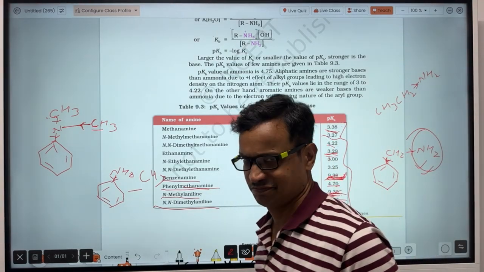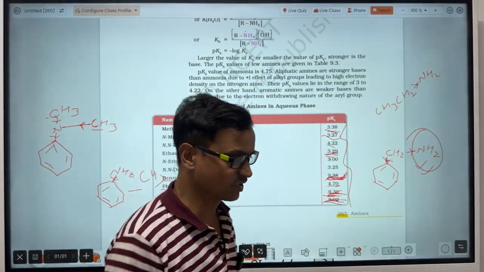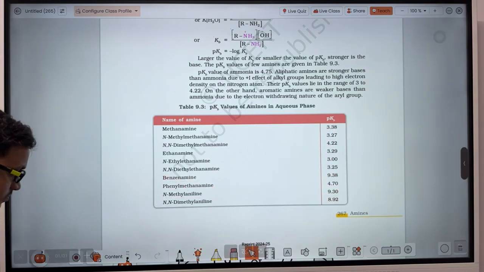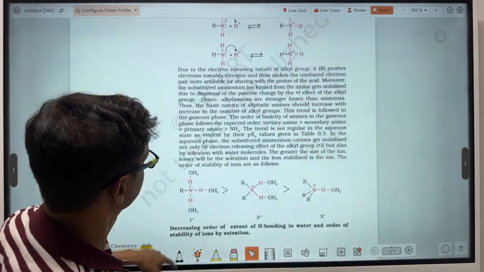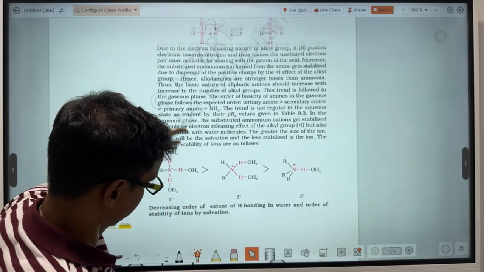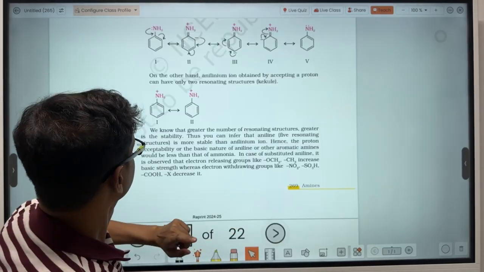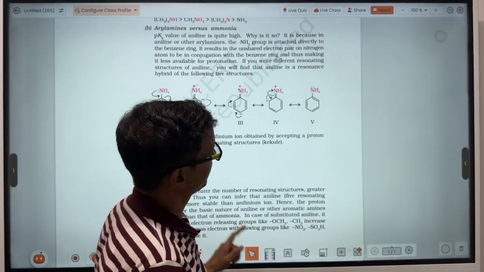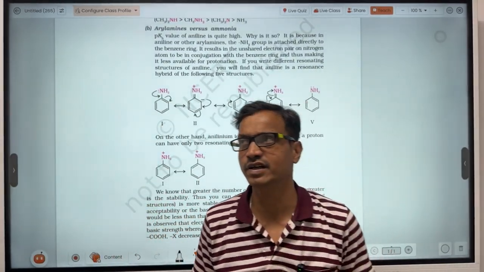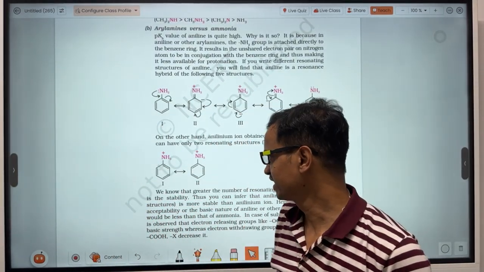Okay. So it was very easy, about the basic strength. One more reason here: why is aniline less basic than ammonia?